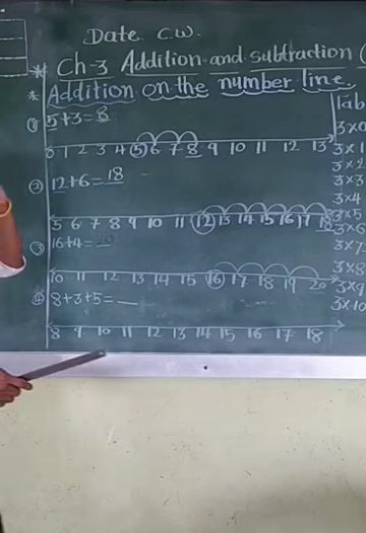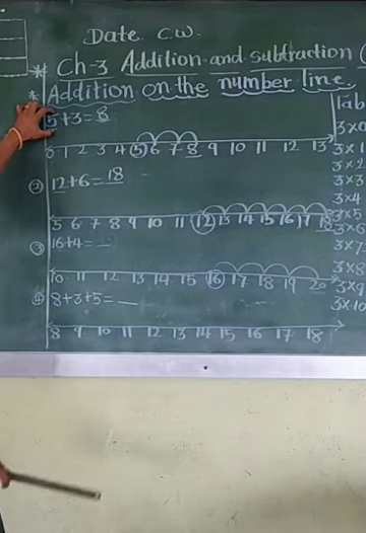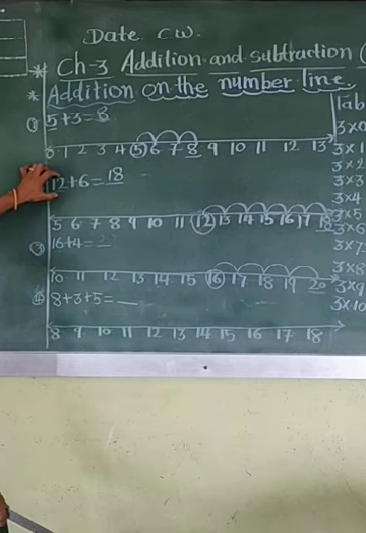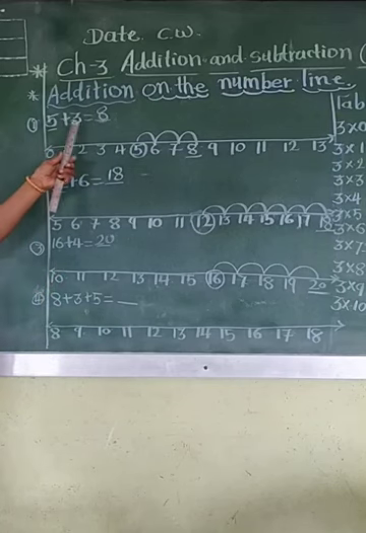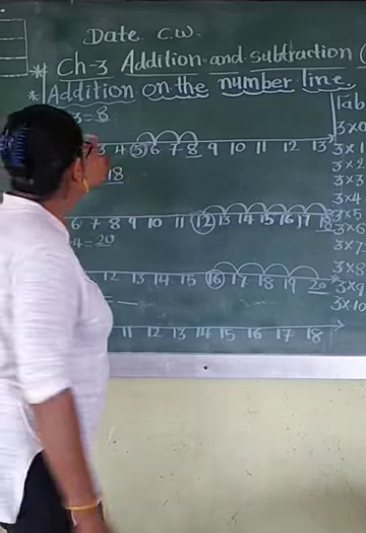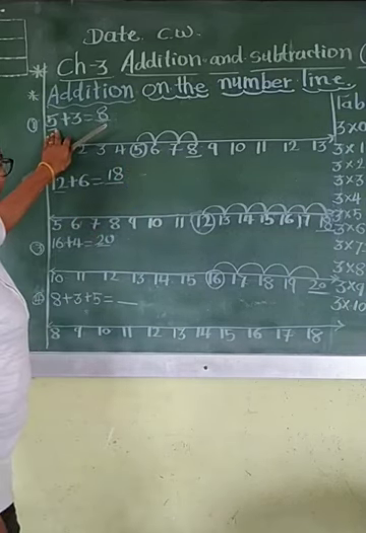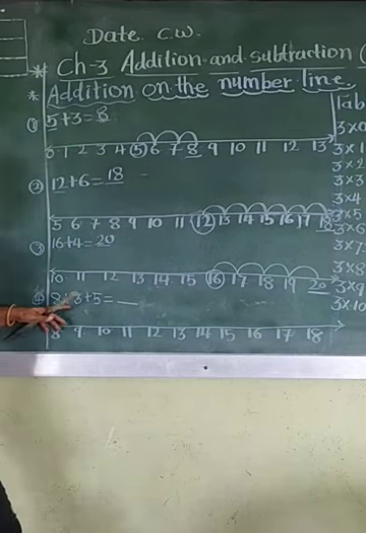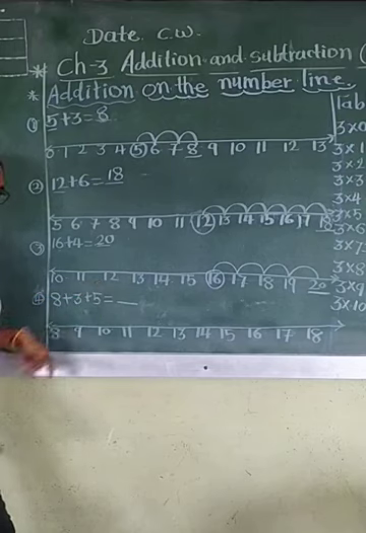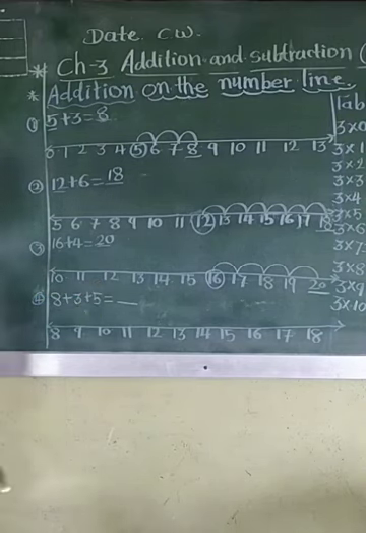Now next one. This one is your question, your answer is here. Next question, then the answer is here. Next question, answer is here. This next question and answer is here. Listen guys. This is a 3-number addition. 5 plus 3 is equal to 8, but here it is 8 plus 3 plus 5. So there are 2 steps. Okay, so how to do this?